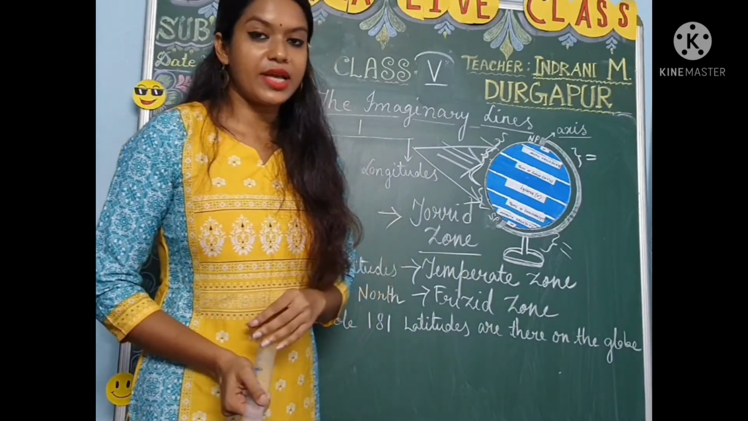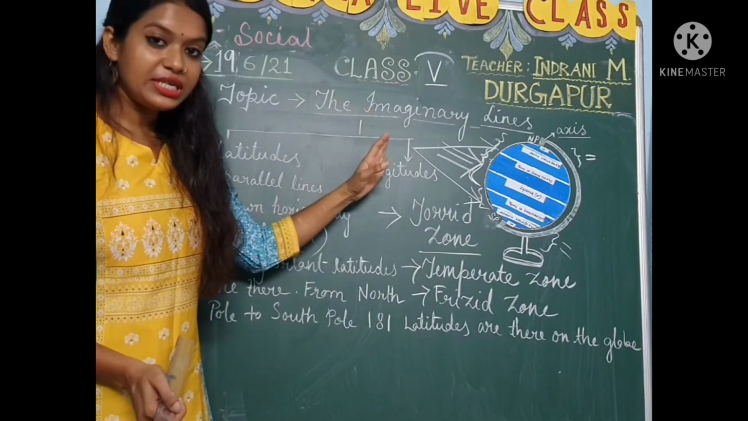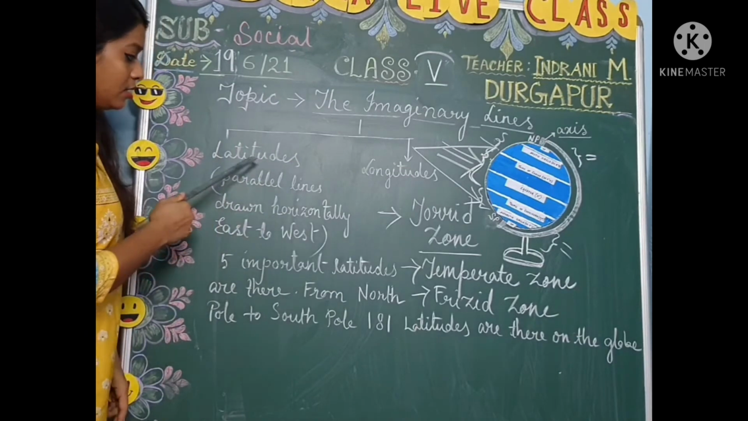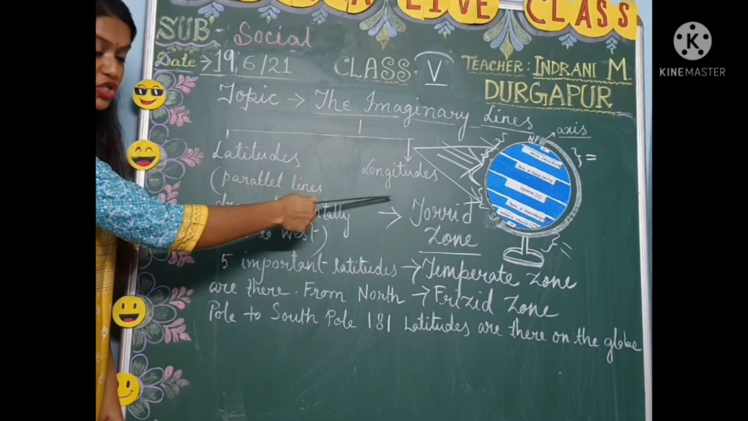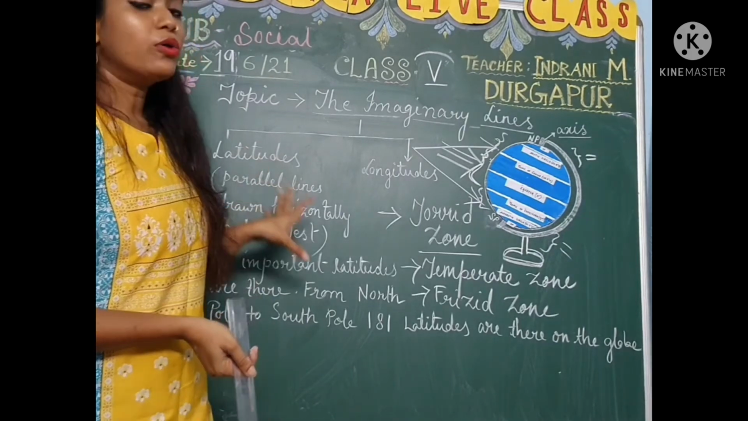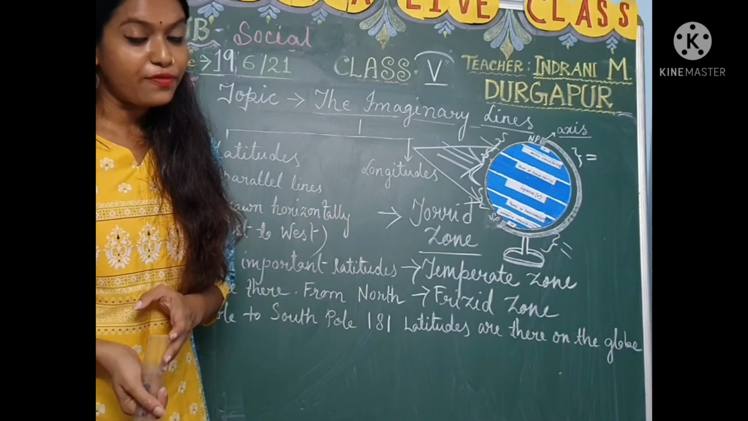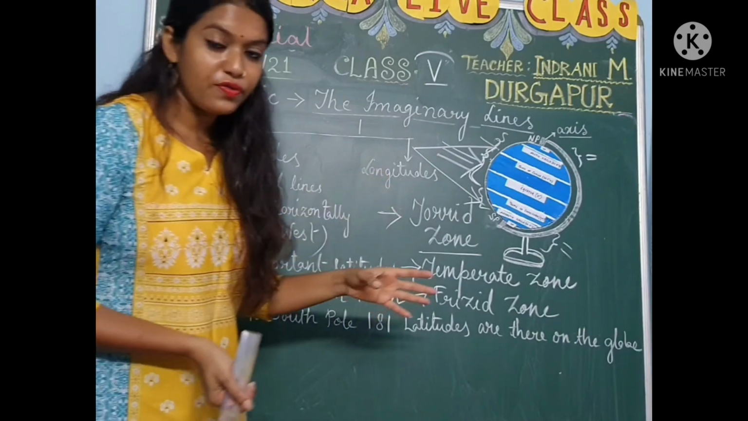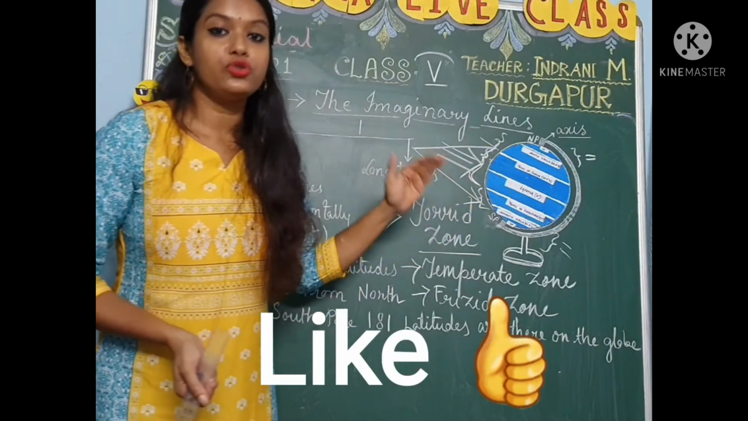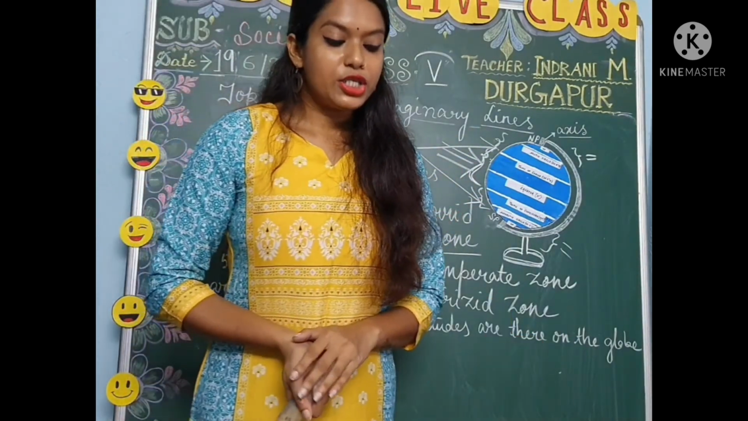Okay, so let us recap today's class. What I told: the imaginary lines. Then there are two types of imaginary lines, latitudes and longitudes. Today we discussed only the latitudes: what latitudes are, the features of latitudes, the importance of latitudes, and also the different temperature zones. Okay, so this was today's class, my dear students.